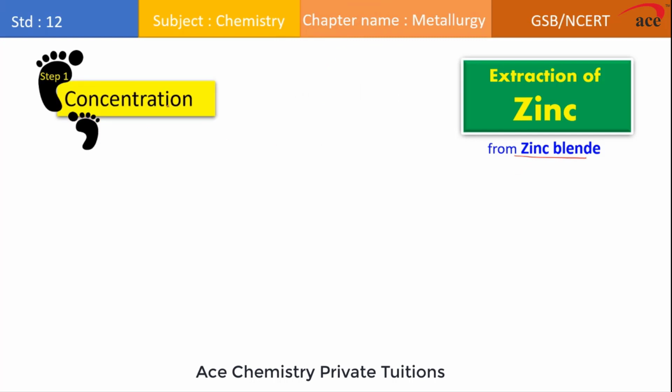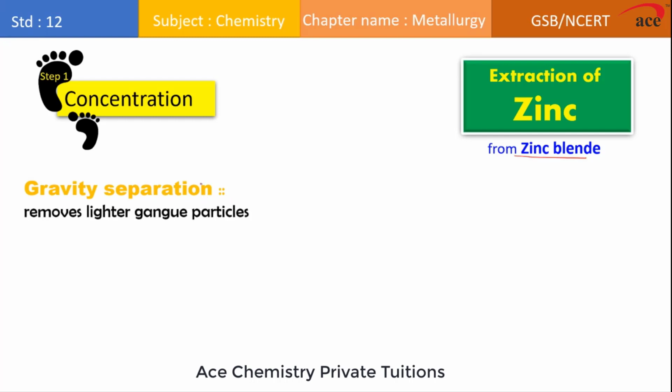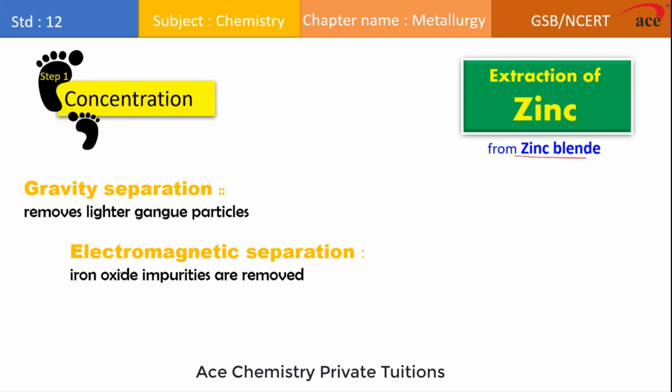Concentration, and we know that this is concentration, and in this concentration step we remove gangue particle, that is earthy impurities from the metal compounds. So the method that we are using here is what? Gravity separation. Since gravity separation is applied for all type of the ore, and by doing this we are able to remove lighter gangue particles. We also apply electromagnetic separation if iron oxide is present as impurities.